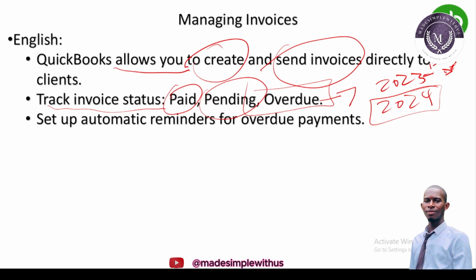Set up automatic reminders for overdue payments. So, like I was saying, if we have a client that we sent an invoice in 2023, so within the period of 2023, January to December, QuickBooks will make an automatic reminder. It says, don't forget, you have a client which is going overdue. So as an accountant, your role is to call that client and ask, what is the problem? You are going overdue. What's happened? You need to be updated. That's why I love QuickBooks.